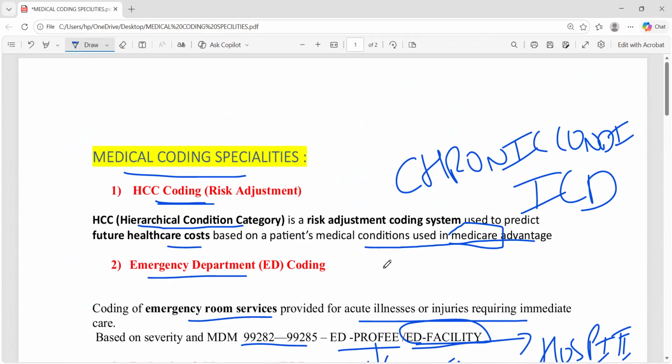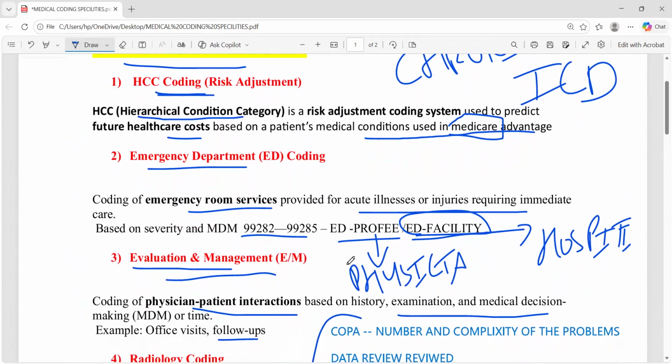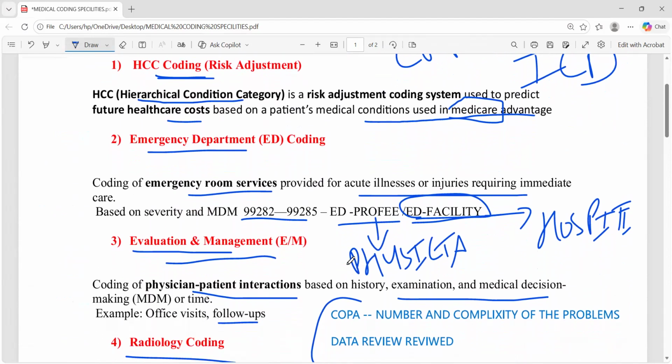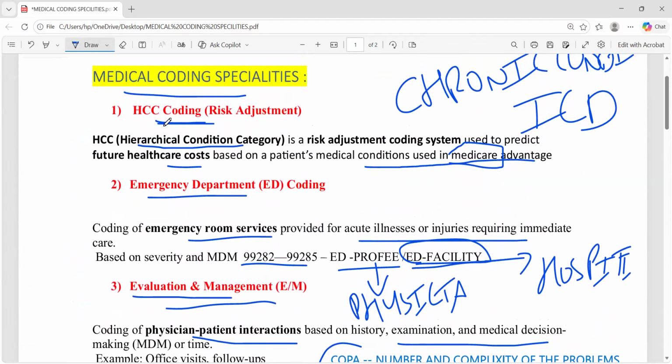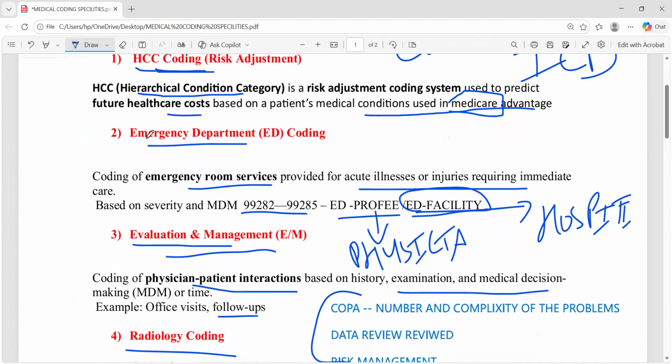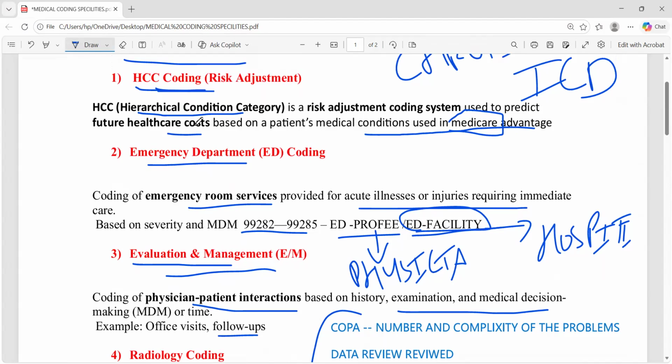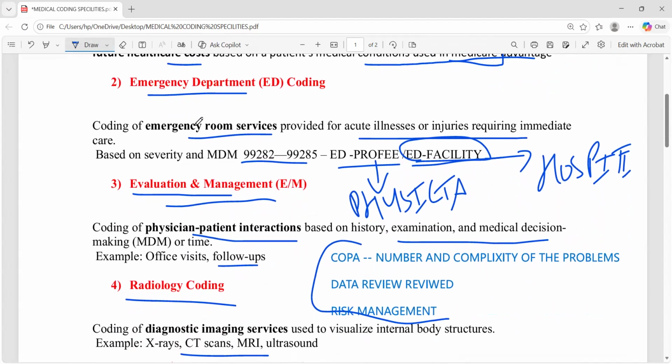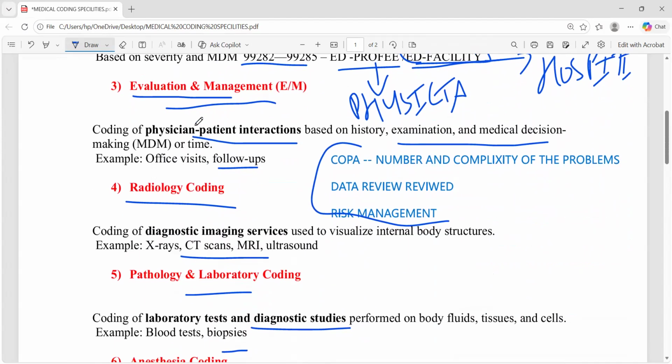I will suggest that if you get a job directly with the CPC certification in ED, E/M, or surgery as a fresher, go directly and join that company. If you got a job in HCC, do the HCC job for 1 year, 2 years. After this, take cross training in the ED, E/M, or surgery departments, and again jump into companies for those departments. You will get more salary in those departments in India.